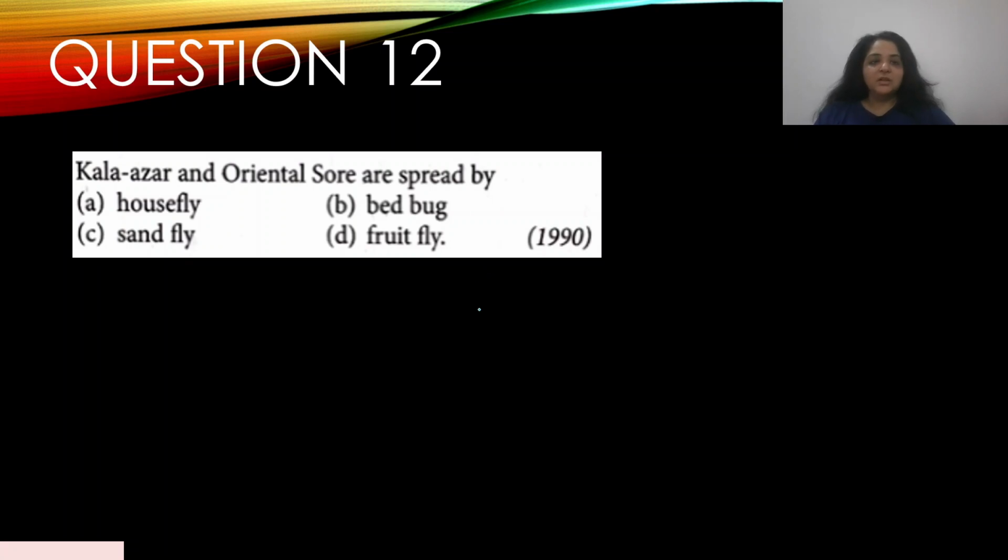Question number 12. Kala azar and oriental sore are spread by A. Housefly, B. Bedbug, C. Sandfly, and D. Fruit fly. This appeared in the year 1990. So Kala azar and another disease called oriental sore are spread by C. Sandfly. Okay, answer is C.